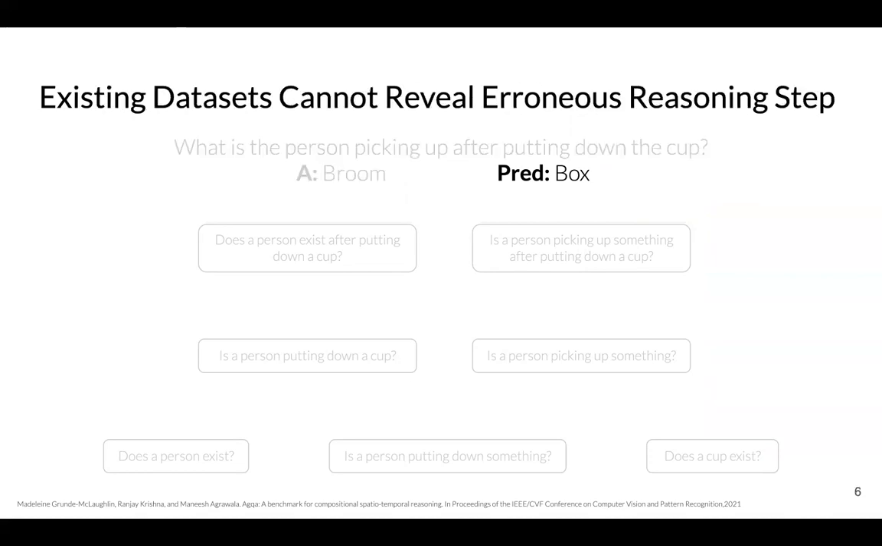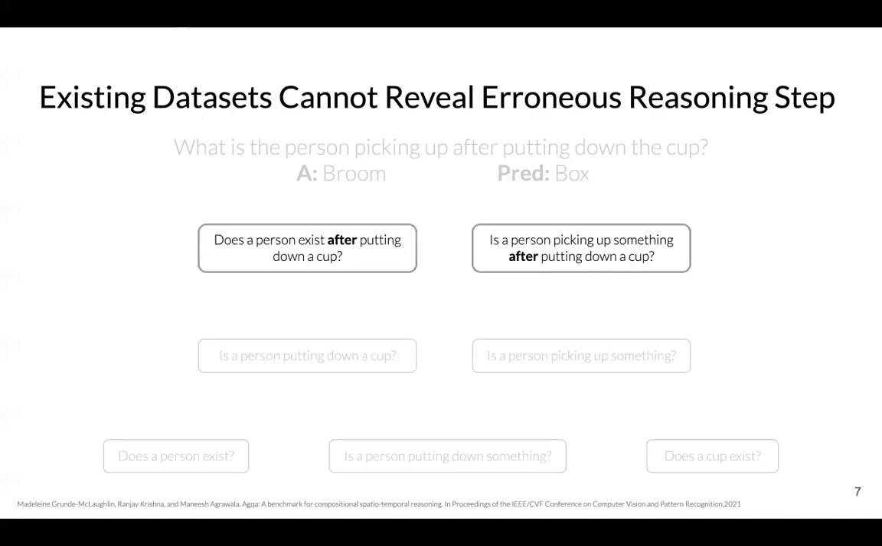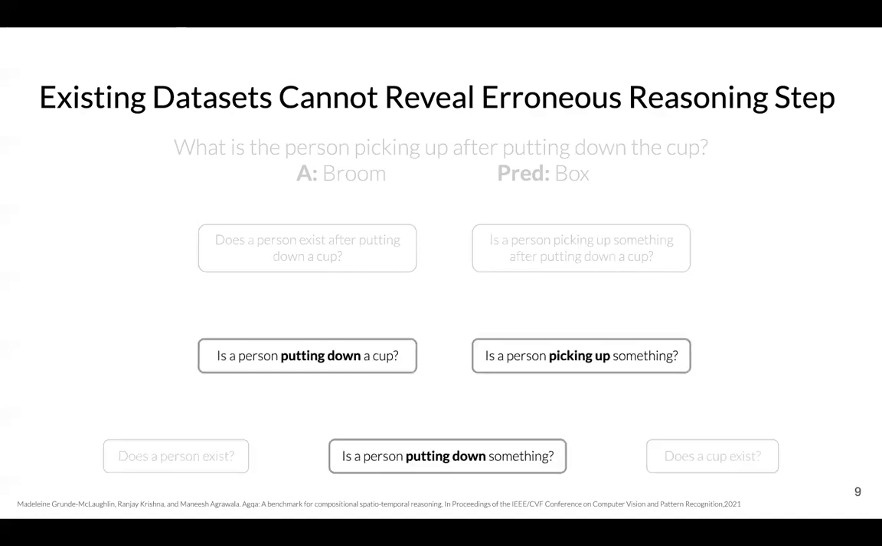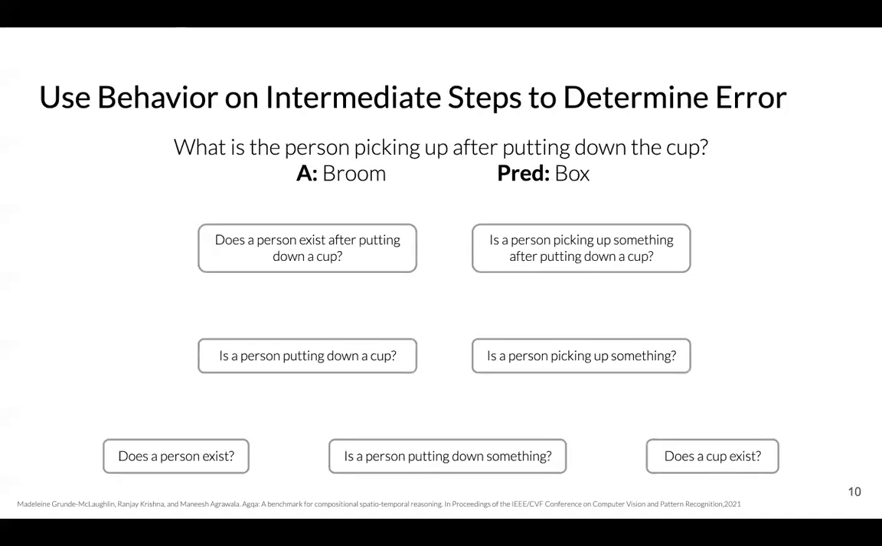While these benchmarks can detect which questions models fail at, they cannot explain what reasoning step caused the failure. Why did the model incorrectly predict box here? Did it fail to do temporal reasoning with after? Or was it an inability to recognize objects or understand actions like pick up? To answer these questions, we must inspect model behavior on these intermediate reasoning steps. There, however, are no datasets pairing compositional questions with such sub-questions.